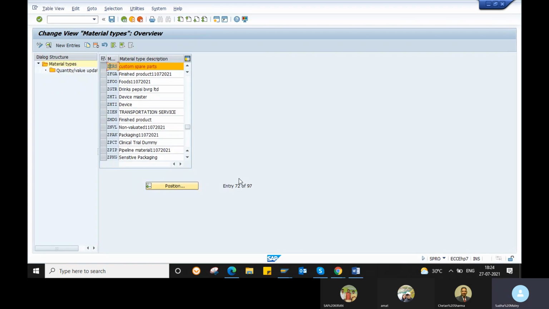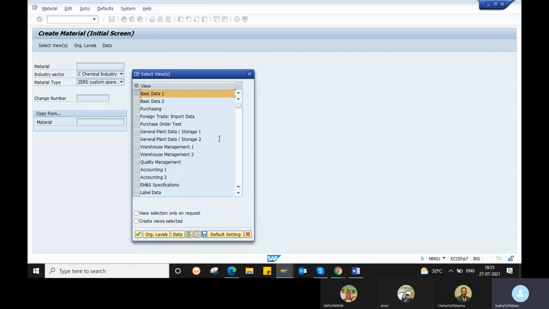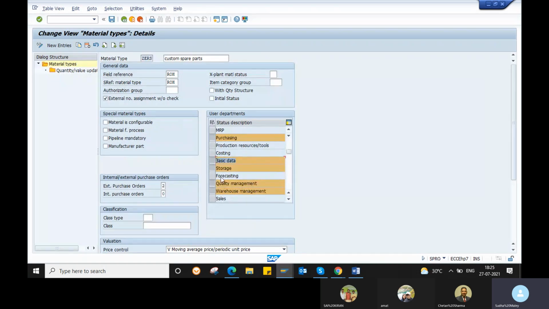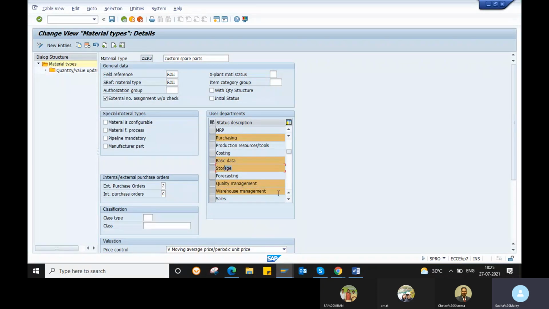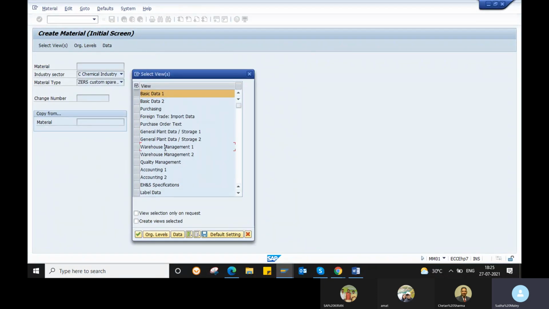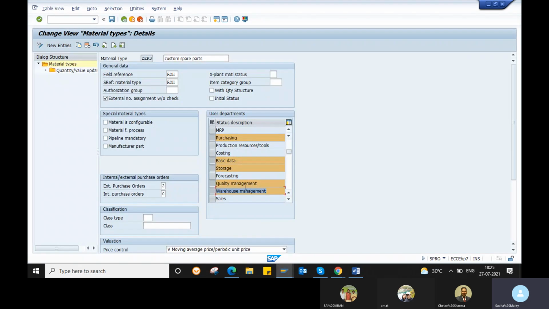Okay, so here if you observe, whatever you selected in the user departments, only those views will trigger in your material master. So basic data you selected. Okay, storage you selected. So that is why you're getting the general plant data storage. So quality management, warehouse management you selected. That is why you're getting the quality management, warehouse management views. Okay.